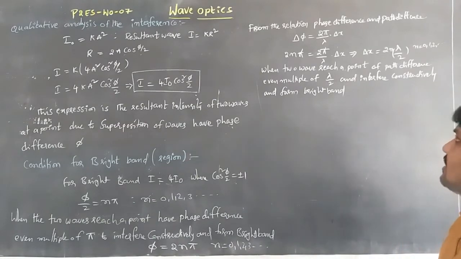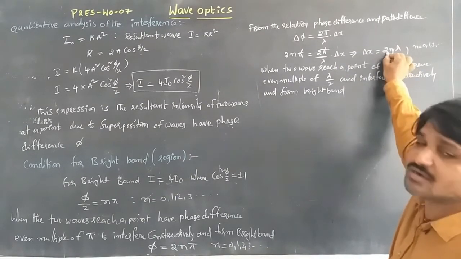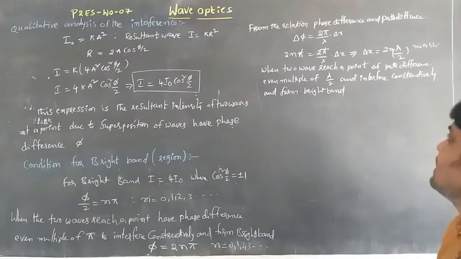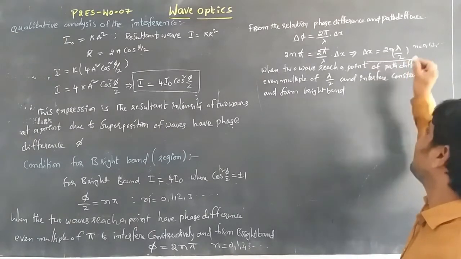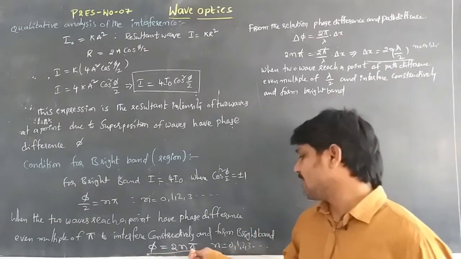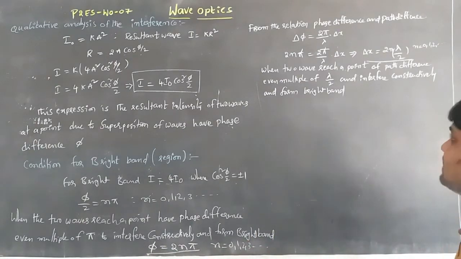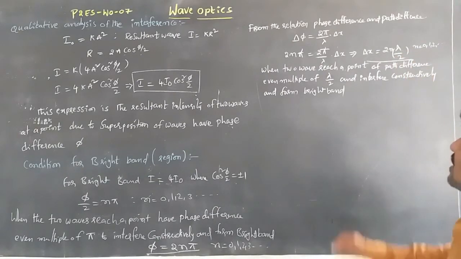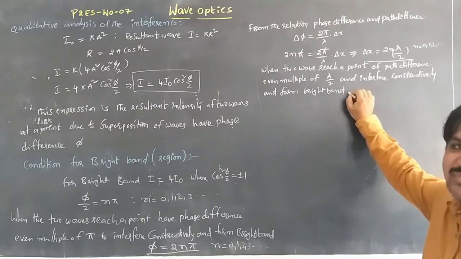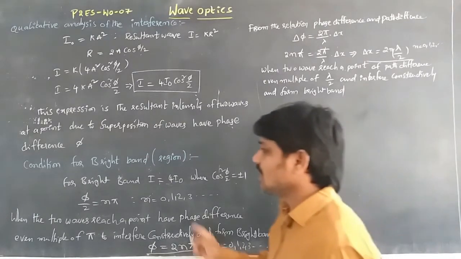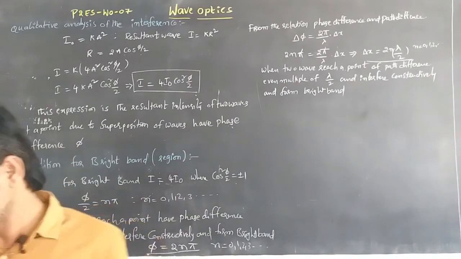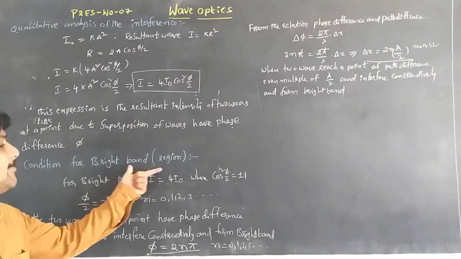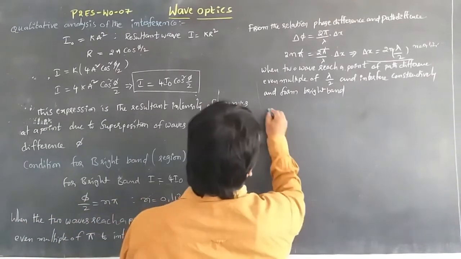Here, when the path difference is an even multiple of lambda by 2, then only constructive interference occurs, and then the bright band is formed. So that is the lambda by 2. This is the path difference, and this will be the phase difference. Phase difference is 2n pi, and delta x is equal to 2n into lambda by 2 be the path difference. In this case only bright bands can be formed. So this is the condition for bright band, and next the condition for dark band.